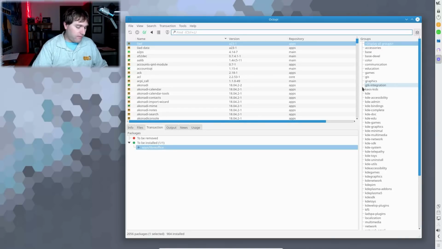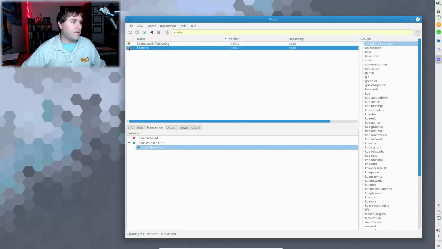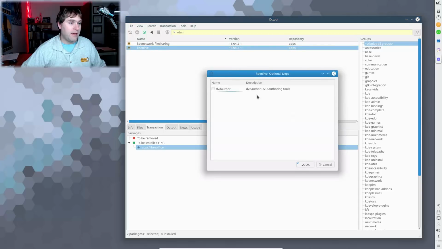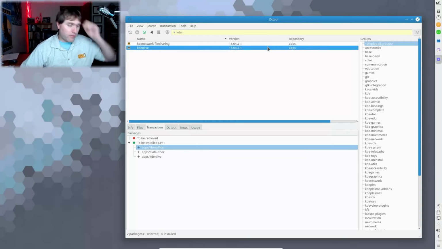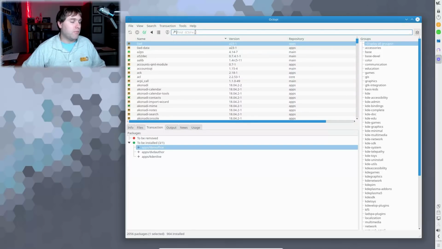What else might I use? Obviously, I use Kdenlive. That's going to be in here because guess what? This is based on KDE. Sure, let's go ahead and install that as well. That's the thing that I always get yelled at for not having on my system. Good to see it actually prompting for that. Let's see, what else do I actually use?